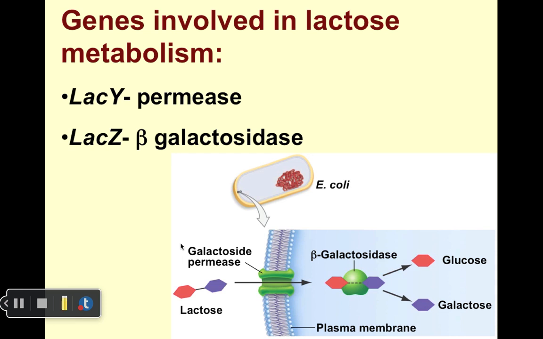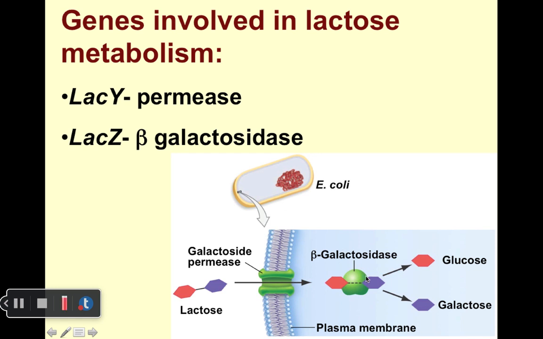So lactose, of course, is just a simple sugar. And I just want to point out from the get-go that there are a couple of genes involved in lactose metabolism that have to be expressed in order to metabolize lactose. So toward the bottom, we're looking at a schematic of a bacterial cell. And here we have lactose entering into the cell, so passing through the cell membrane, through this green protein right here. That's a permease. So there is a gene, the LAC-Y gene, that codes for that protein permease.